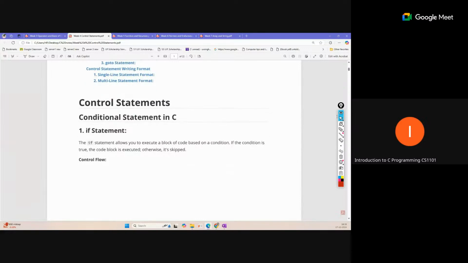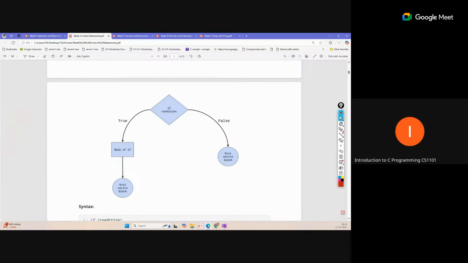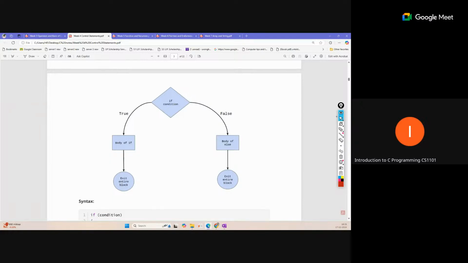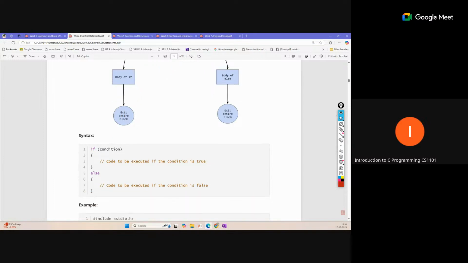You know the if statement and what it is used for, and I hope you have solved enough problems with if. According to the normal terminology, we have if and some condition. That condition returns either true or false. If the condition is true, then we have the body of the if; our control will enter the if block body and execute that part. If the condition is not true, then the if body will be skipped.